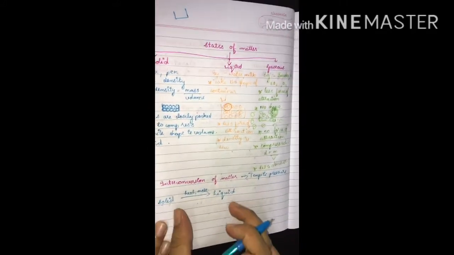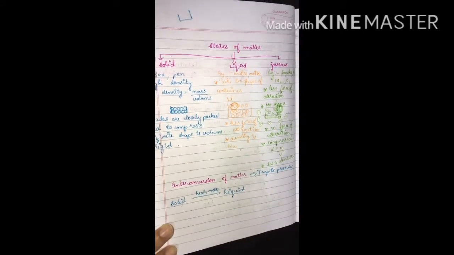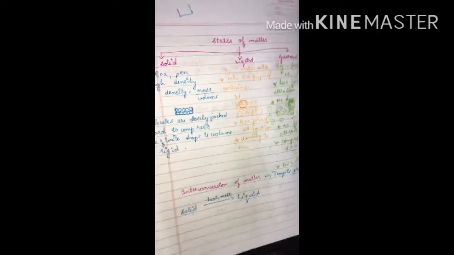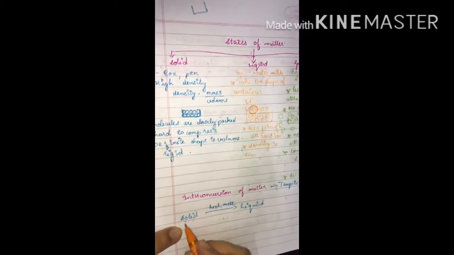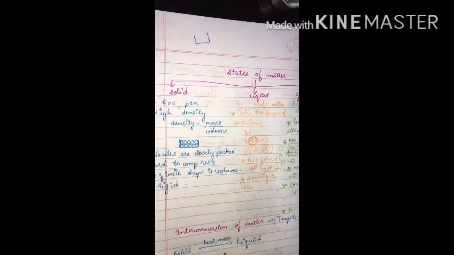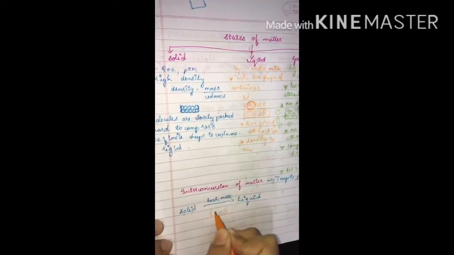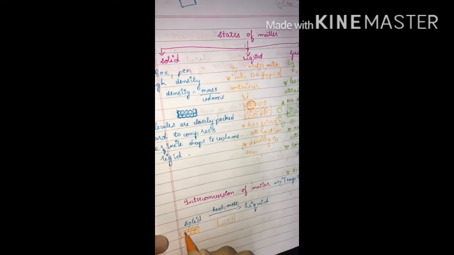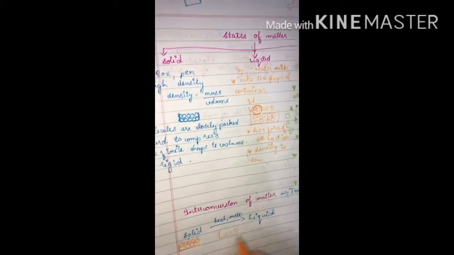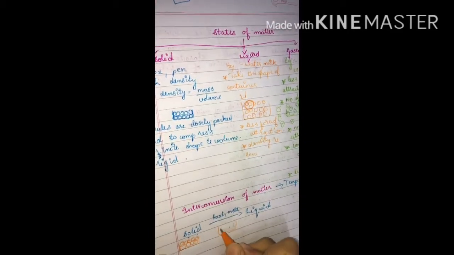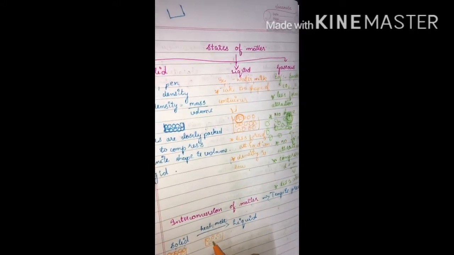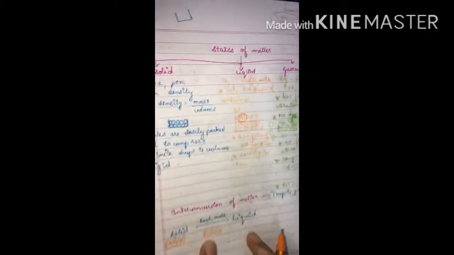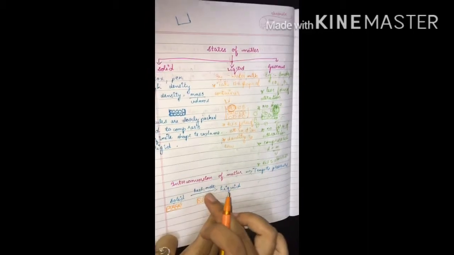And when this solid is converted into liquid, the force of attraction reduces. You know that in the case of solid there is high force of attraction. On heating or melting, that is increasing the temperature, the force of attraction reduces and the particles will be loosely arranged. So this solid turns into liquid by the process of melting.